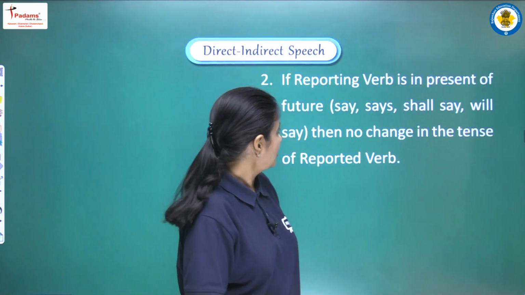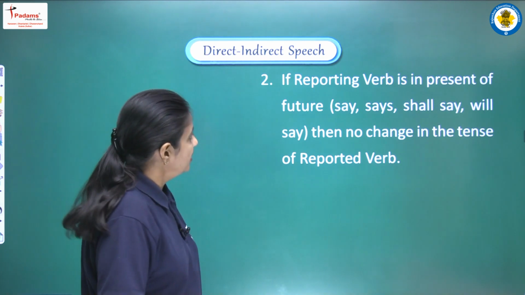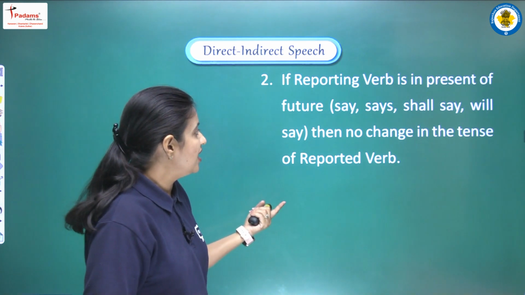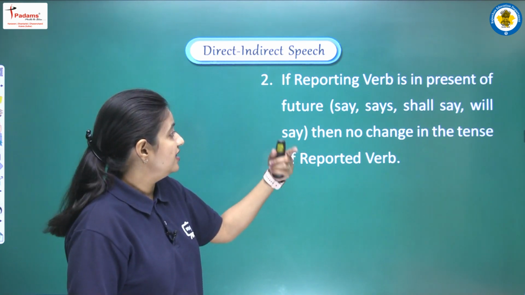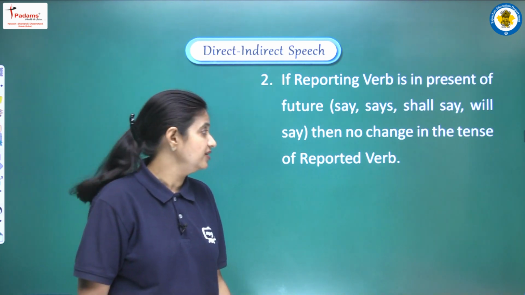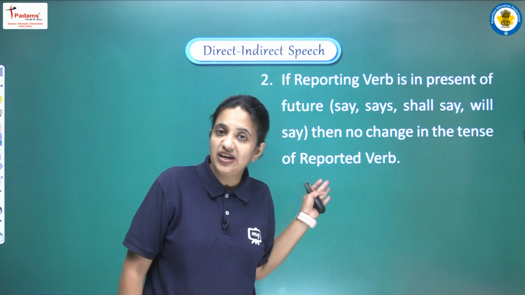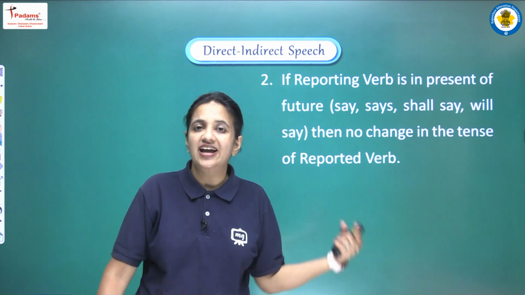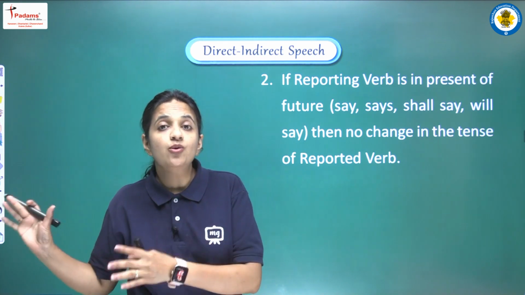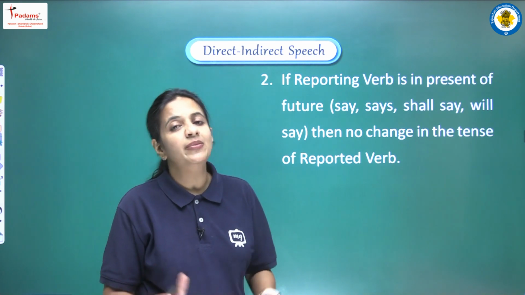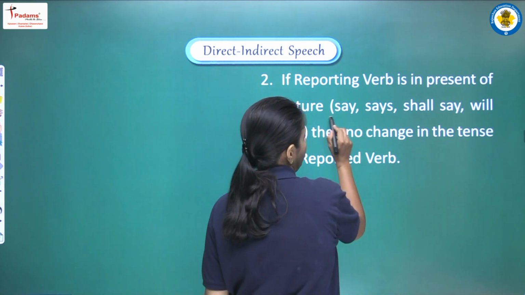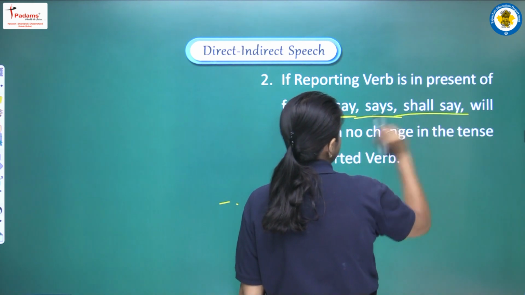Clear? Moving on, second point. If reporting verb is in present or future, suppose we are having say, says, shall say, will say, then no change in the tense of reported verb, or we can say reported speech. So this thing we have discussed already. Again we are revising this point, that is कि हमारा जो reporting verb का जो tense है, right, अगर वो हमें present में या future में given है, so हम कैसे पहचानेंगे? There will be say, says, shall say, will say.